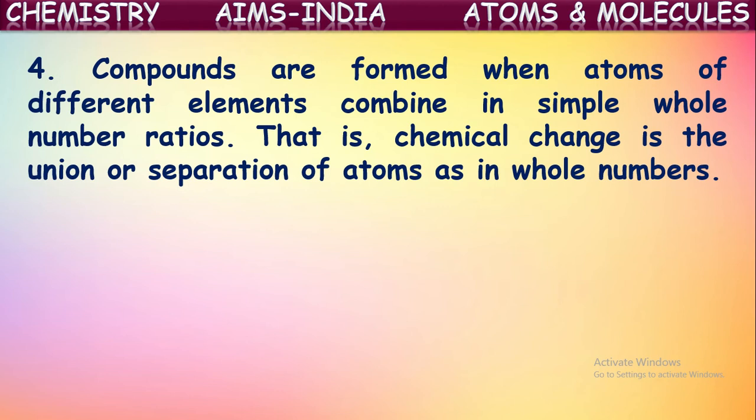For example, if you see water formation, how it is formed? Two atoms of hydrogen combine with one oxygen atom to form water. It forms water. Water is a compound. So in that way, compounds are formed when two or more elements combine in fixed ratios. Atoms of two or more elements combine in simple whole number ratios. That is, chemical changes are the union or separation of atoms as in whole numbers. So chemical reactions occur because of this reunion or separation of atoms in simple whole number ratios.